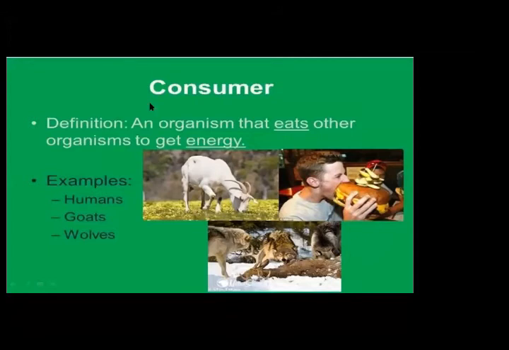Now the third part is consumer, an organism that eats other organisms to get energy. But they don't eat plants, they only eat meat. Examples: wolves, dogs, human beings. Human beings are also included in consumers.